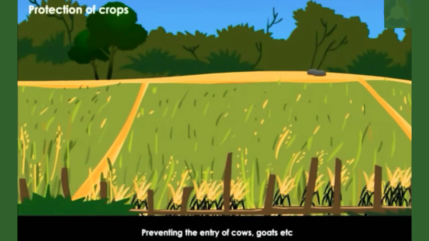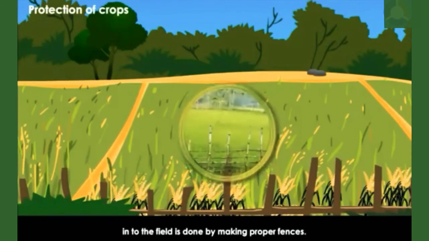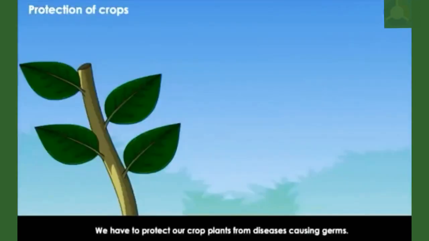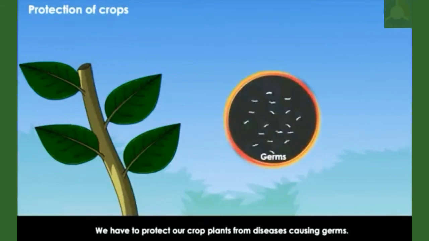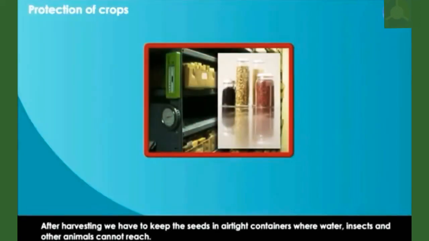Preventing the entry of cows, goats, etc. into the field is done by making proper fences. We have to protect our crop plants from disease-causing germs. After harvesting, we have to keep the seeds in airtight containers where water, insects, and other animals cannot reach.